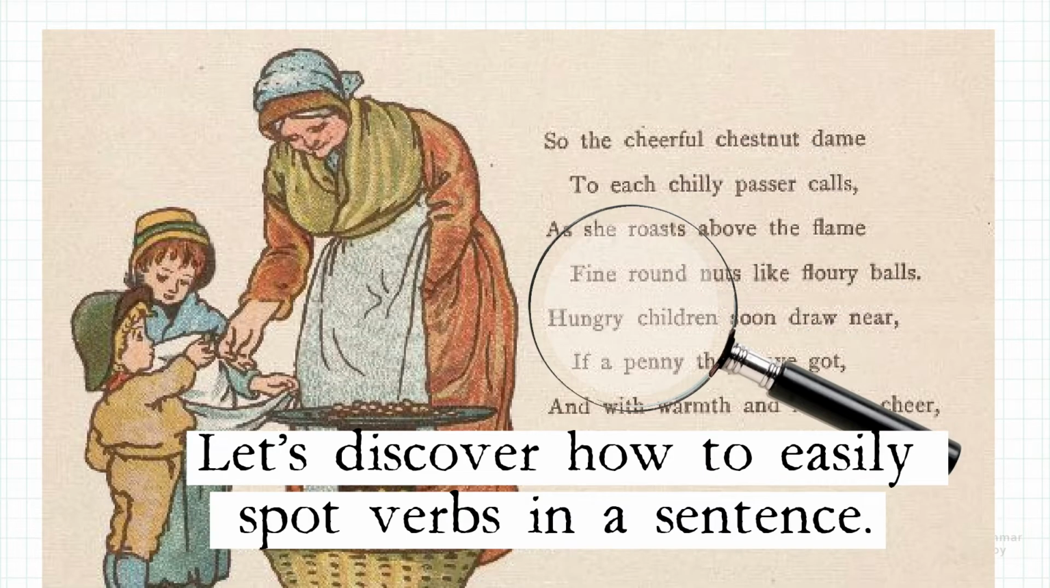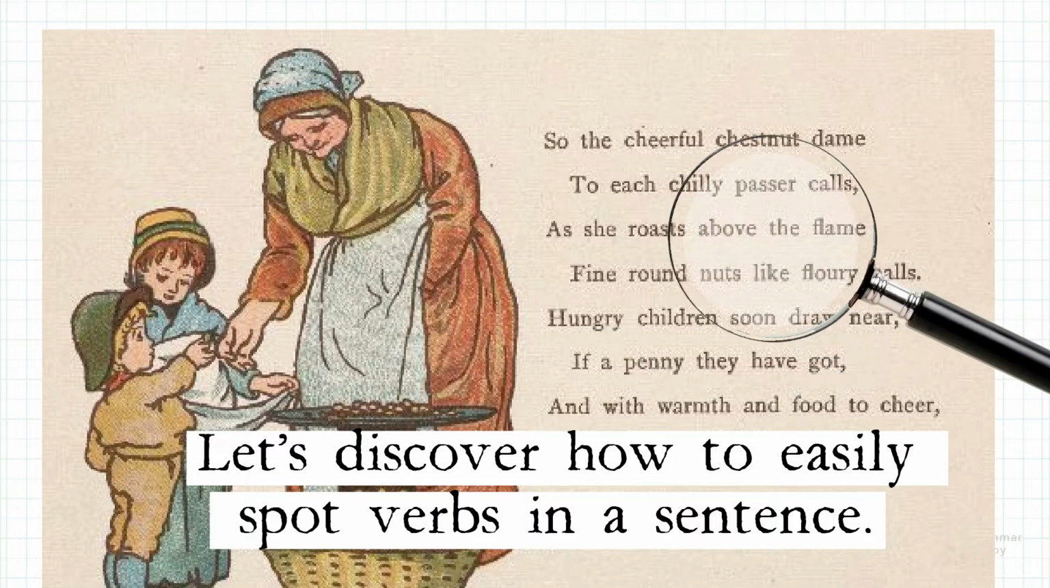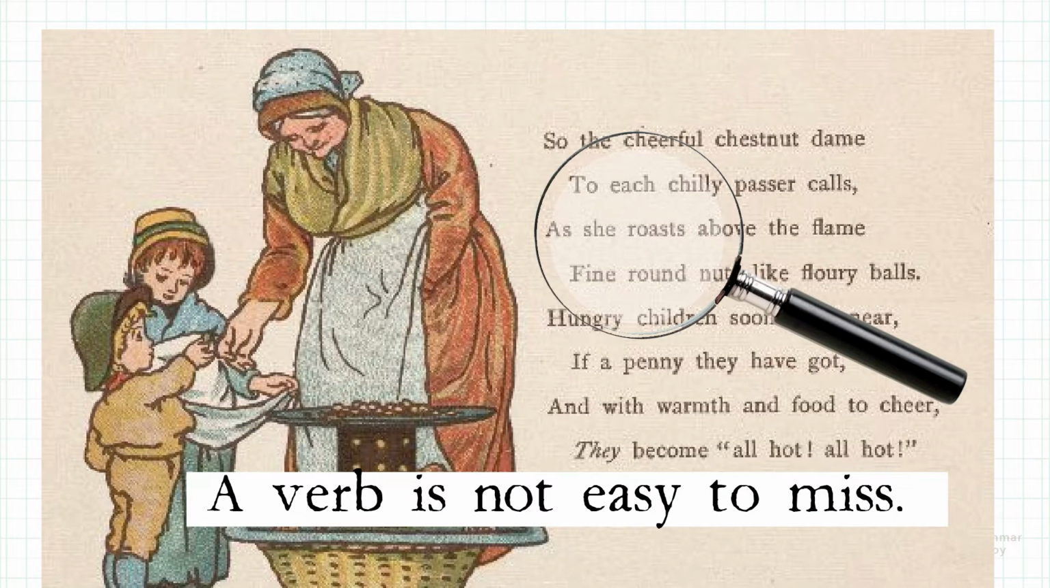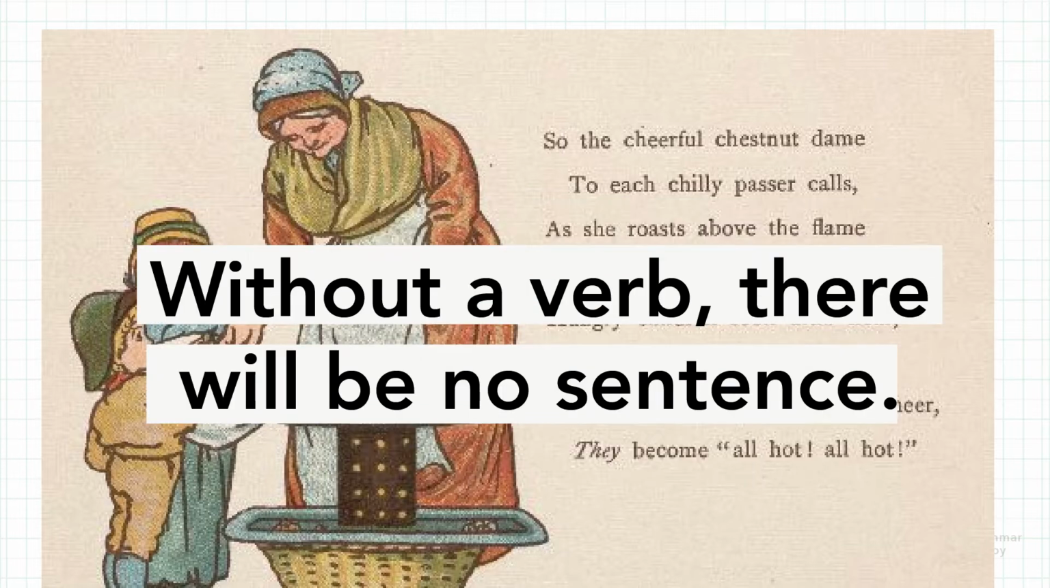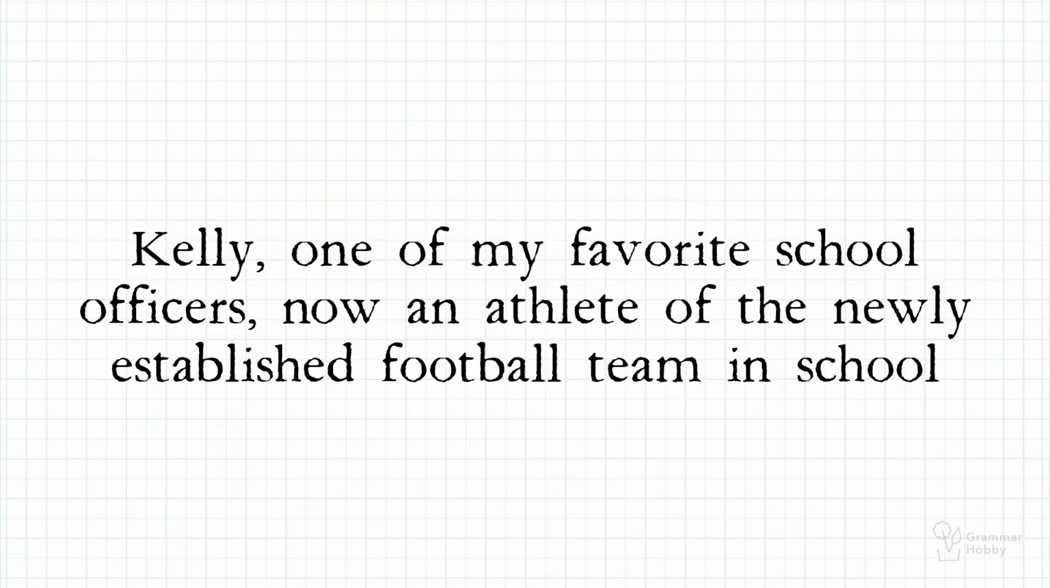Let's discover how to easily spot verbs in a sentence. A verb is not easy to miss. This is why we call it the heart of the sentence. Without a verb, there will be no sentence. Let me give you an example. Here's what we consider a sentence without a heart, or a verb.